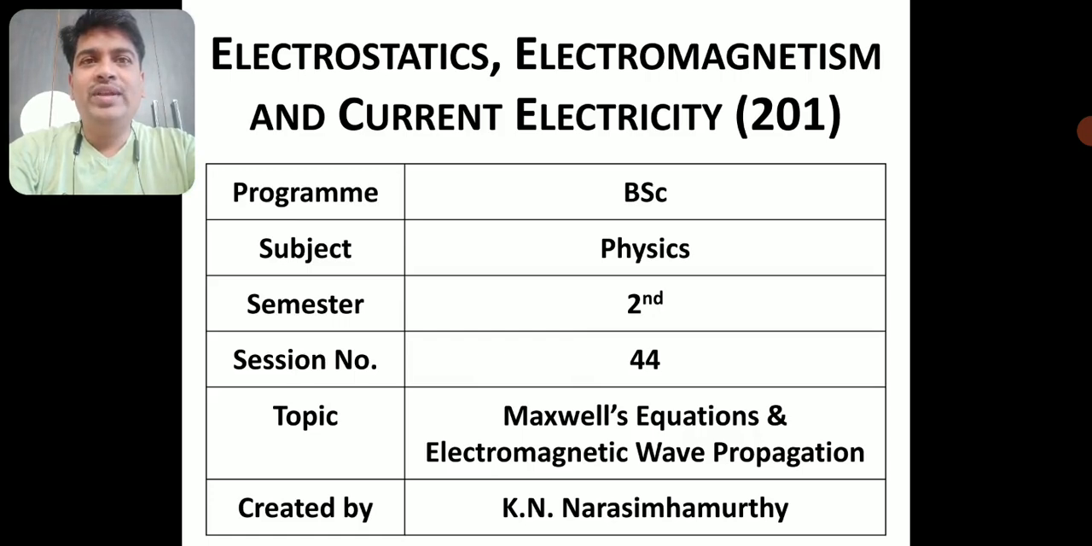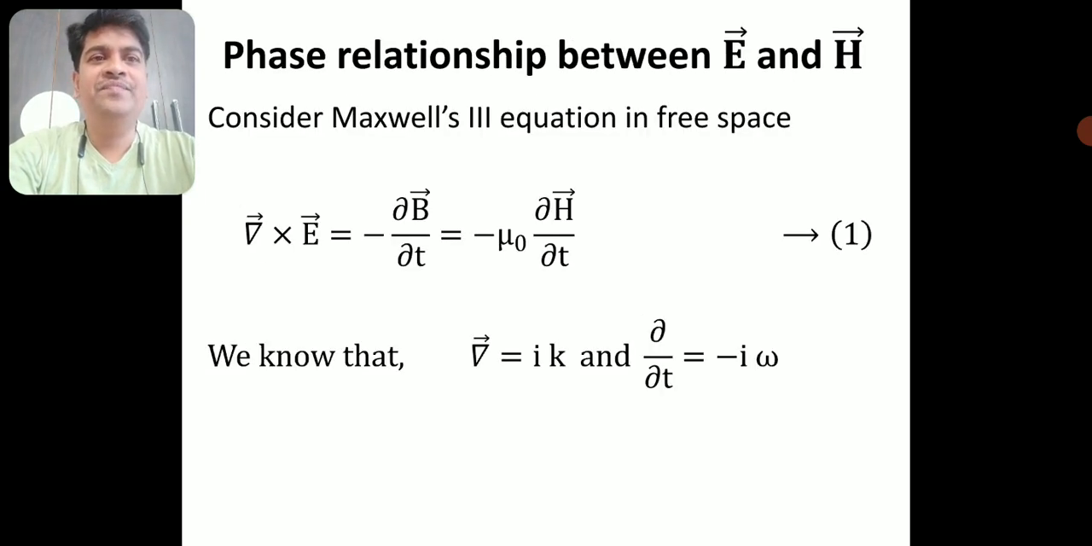Now today I am going to give an expression for the energy density and I am going to show that this energy is equally shared between the electric and magnetic fields. It is a kind of derivation which I am going to prove today. I am going to obtain a relationship, a phase relationship, between the electric field and the magnetic field.